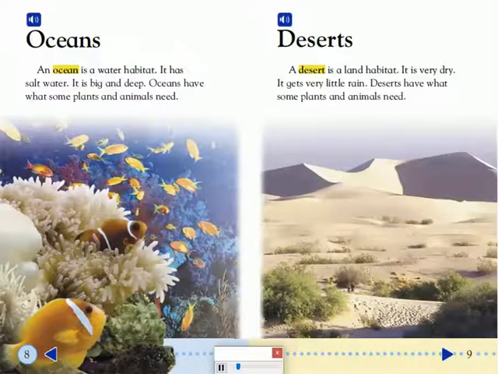Oceans. An ocean is a water habitat. It has salt water. It is big and deep. Oceans have what some plants and animals need.